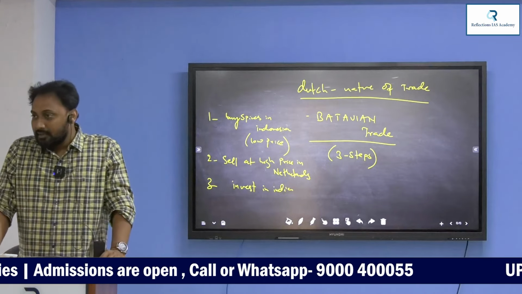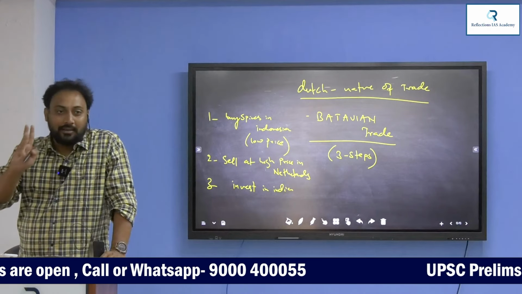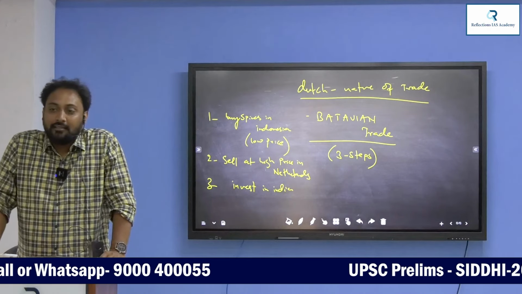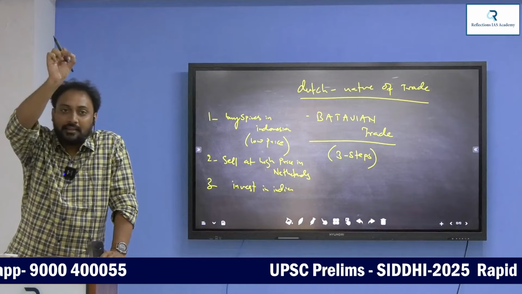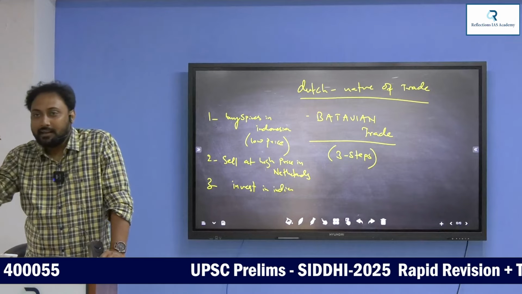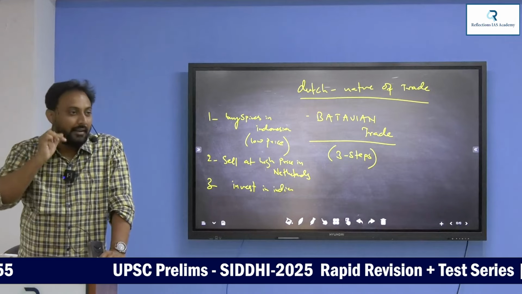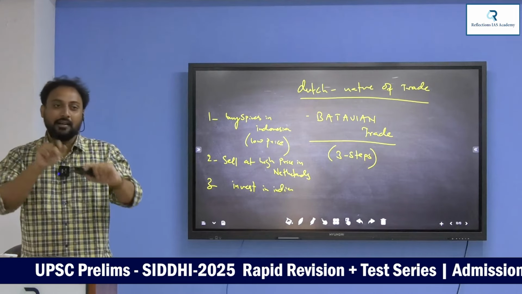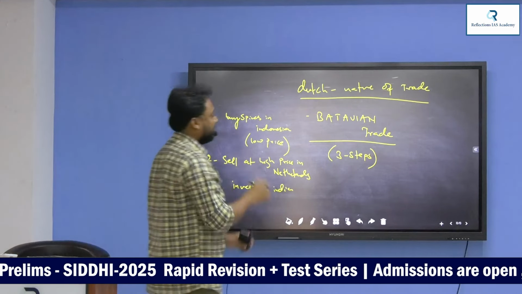Third step. So the triangular trade policy is what the Dutch are following. Indonesia to Netherlands, Netherlands to India. Again India to Indonesia, Netherlands, India. This is called triangular trade. This is called Batavian trade.